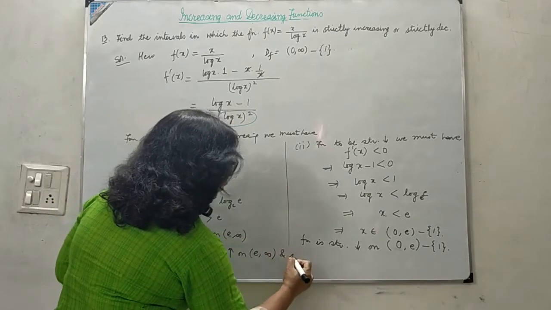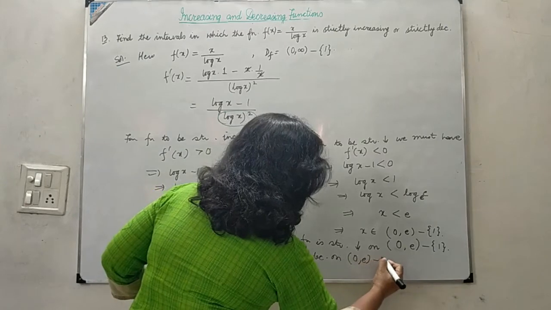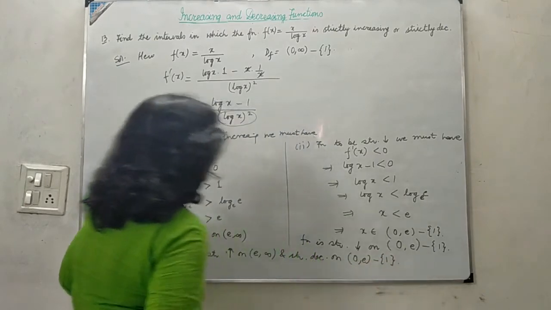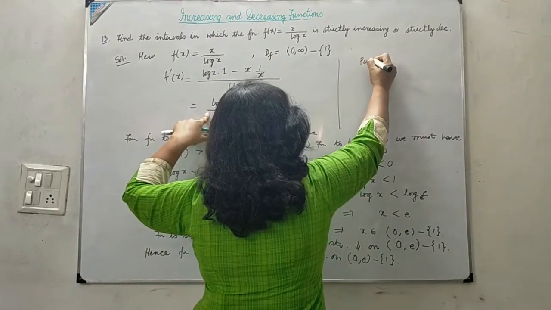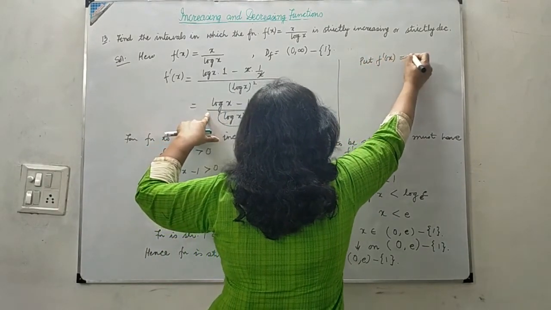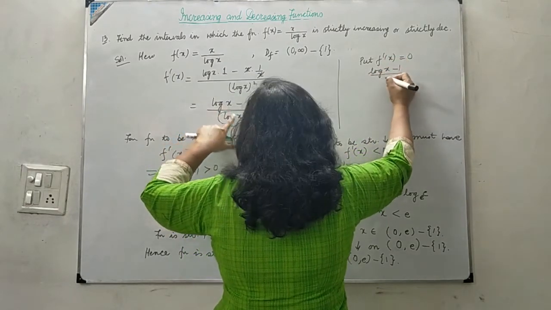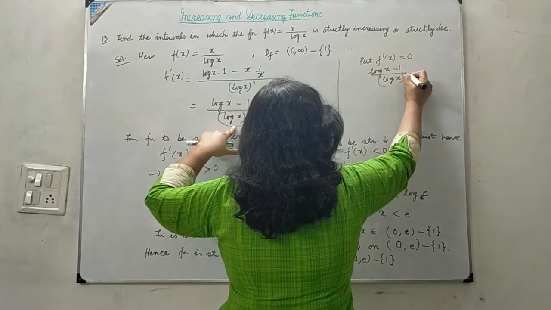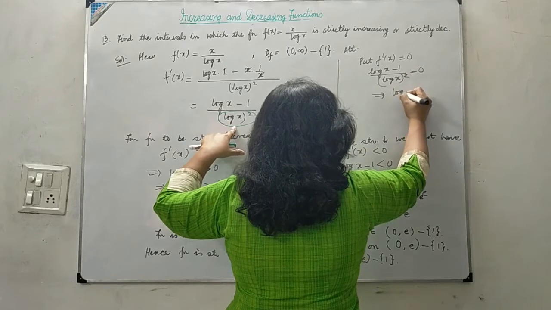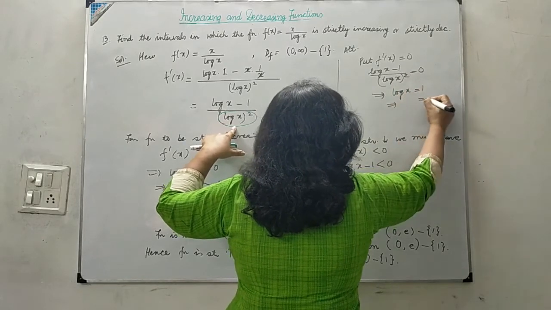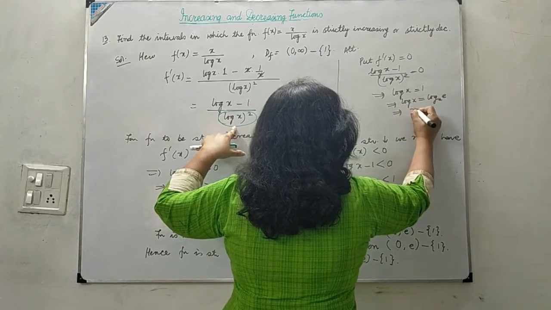Hence in the last we'll write the conclusion: the function is strictly increasing on e to infinity and strictly decreasing on 0 to e minus 1. We can alternatively use another way, put f dash x as 0. I will just give the hint, you can do it on your own. Let me write log x minus 1 upon log x whole square as 0. From here log x is 1, that means log x is log e to the base e. So we have got x as e.